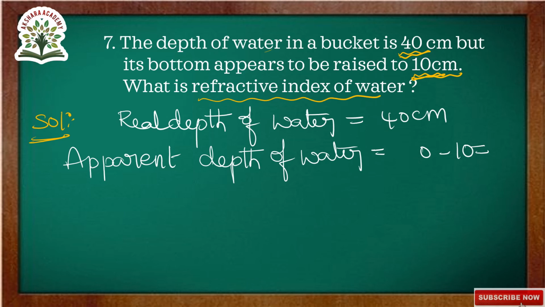So 40 minus 10 how much? 30 centimeter. And now we are finding the refractive index of water.